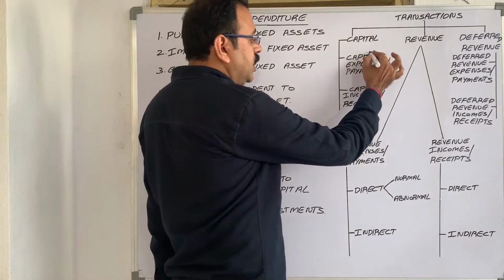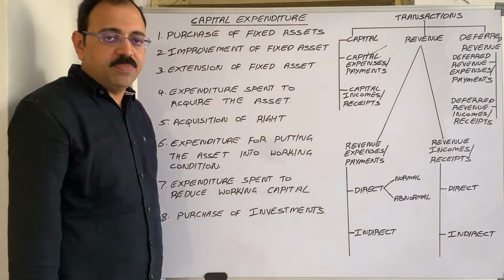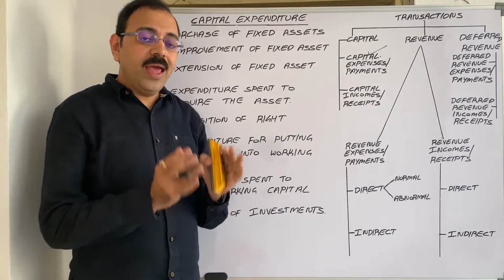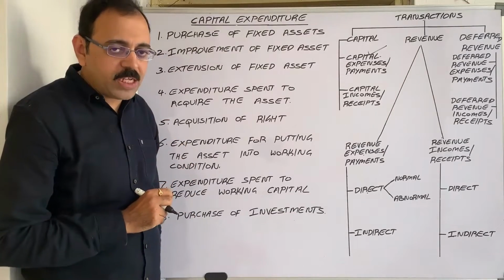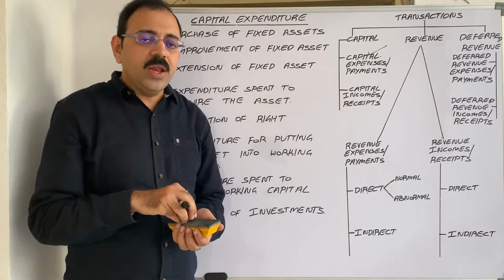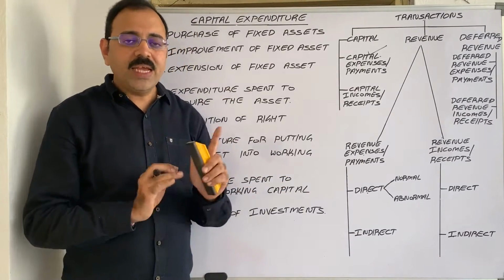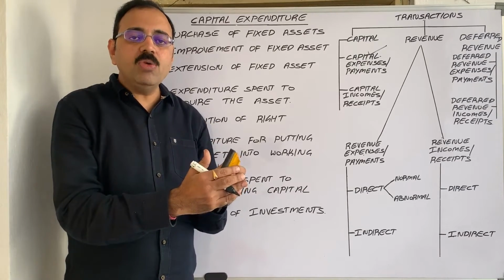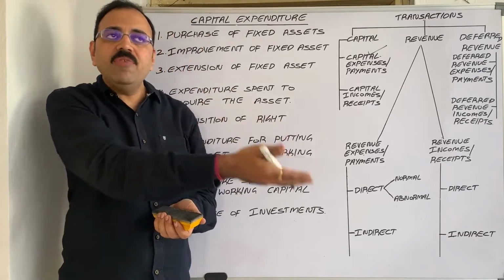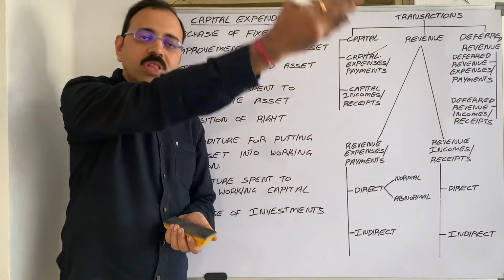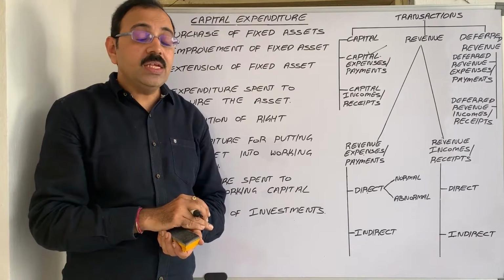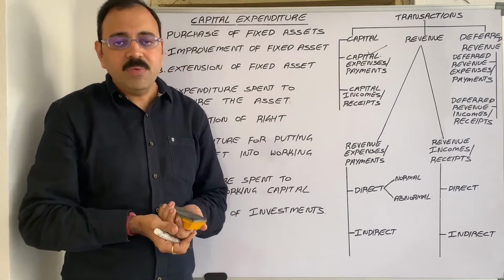Now the first transaction is capital expenditure. Capital expenditure, where does it appear in final accounts? In balance sheet asset side. What are the characteristics of capital expenditure? Capital expenditure is a non-recurring expenditure, means rarely the firm spends this expenditure. And second point is capital expenditure gives long-term benefit to us. Means expenditure we incur in 1 year, but the benefit out of that expenditure will be for more than 1 year period. And third point is capital expenditure increases the present earnings capacity of the business.